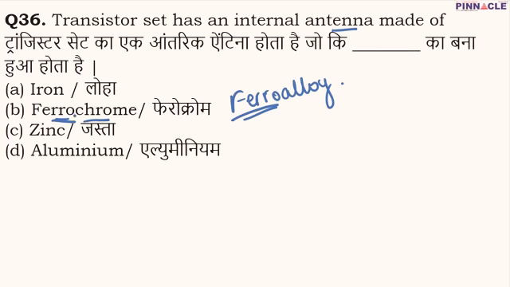And how is it produced? It is produced by electric arc carbothermic reduction of chromite, and this ferrochrome contains 50 to 70% of chromium by weight. So remember that the internal antenna of a transistor is made up of this alloy known as ferrochrome or ferrochromium. So B is the correct option.